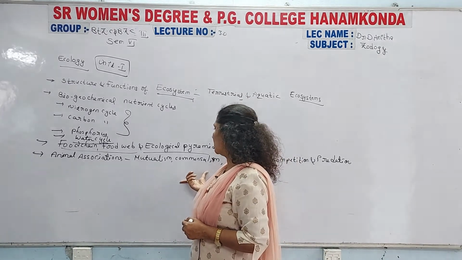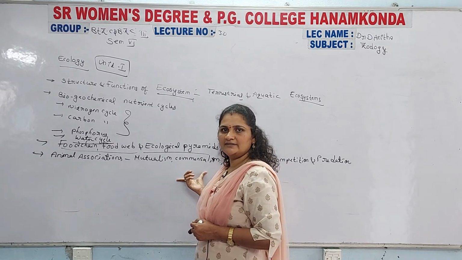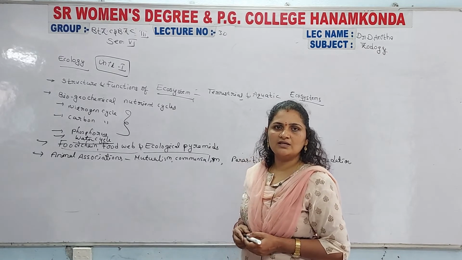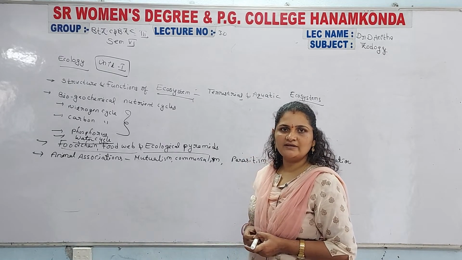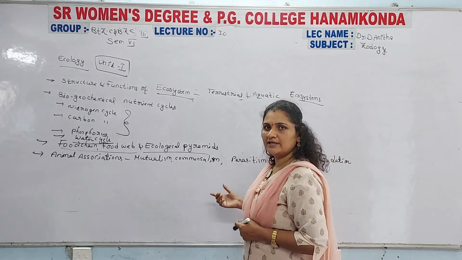After that, define commensalism and write its types: commensalism with continuous contact and commensalism without continuous contact, with clear information and examples.